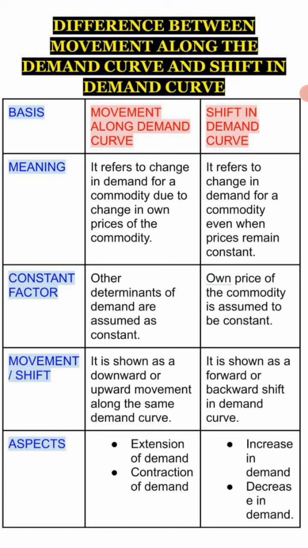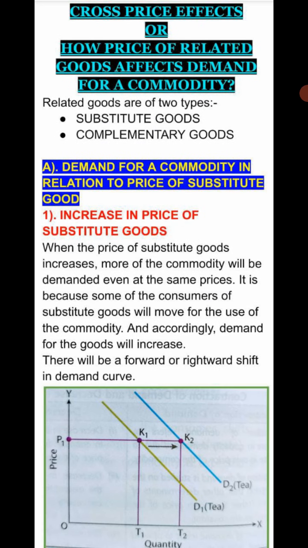But in the shift in demand curve, we see the forward and backward shift. And the last point is the aspects, or parts. Movement along the demand curve has two parts: extension of demand and contraction of demand. And shift in demand curve also has two aspects, but the names are increase in demand and decrease in demand.